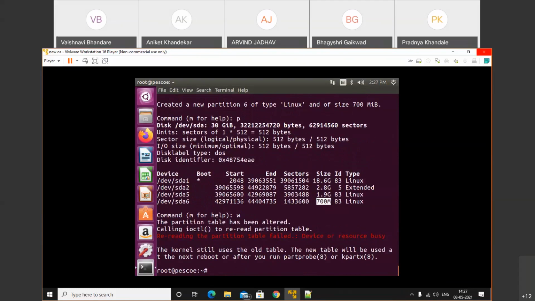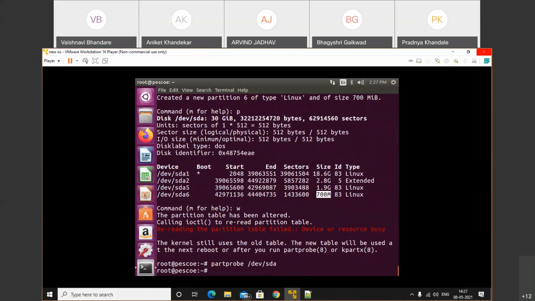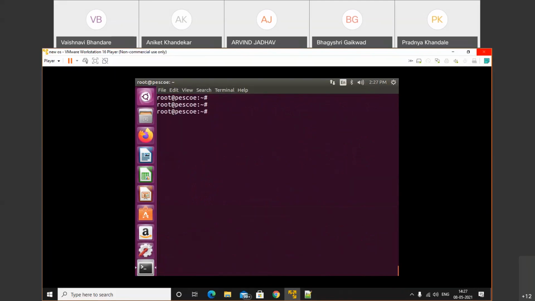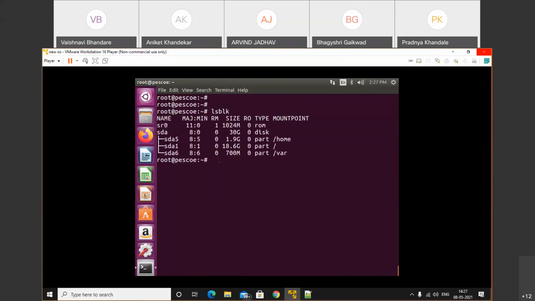After that, we will use the partprobe command, partprobe /dev/sda. We successfully did that operation. Now we have successfully created the partition. Now we'll check the disk to see whether our partition is created. Here we have the command lsblk. In that output we'll get the information that sda6 is successfully created, and where it is hosted.